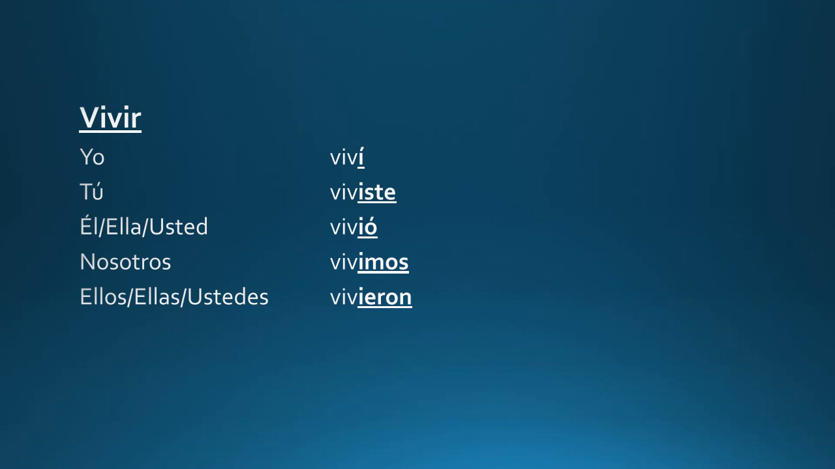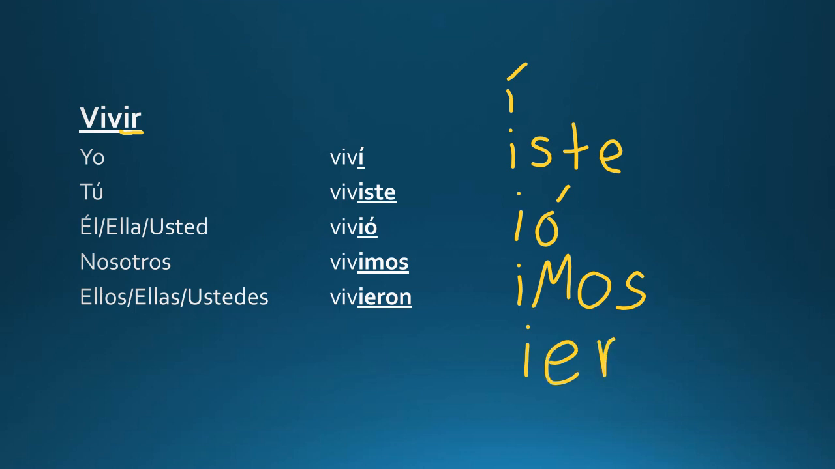And as promised, the IR verbs have the same endings as the ER verbs. So regular verbs like vivir, that end in an IR, are going to take these endings. Yo viví, tú viviste, él, ella, usted vivió, nosotros vivimos, and ellos, ellas, ustedes vivieron. The endings, I'll write those again for you so that you can copy these down. I said they are exactly the same as the ER endings. That will make them easier to memorize.